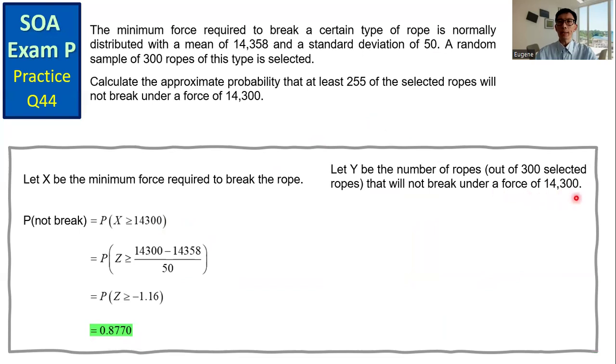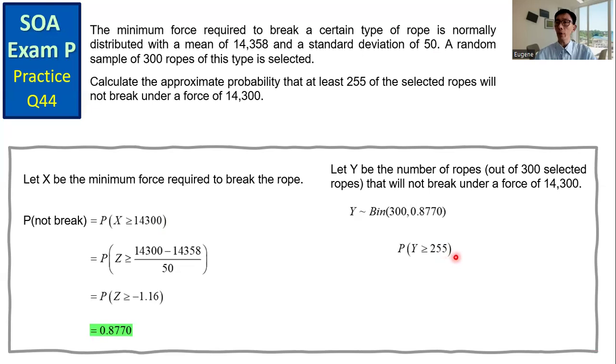And then we let Y be the number of ropes out of the 300 selected ropes that will not break under a force of 14,300. The random variable Y follows a binomial distribution with N equals 300, and the probability P is 0.877. We need to get the probability that Y is greater than or equal to 255.